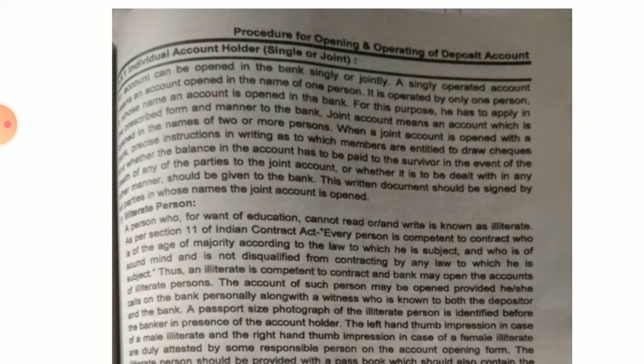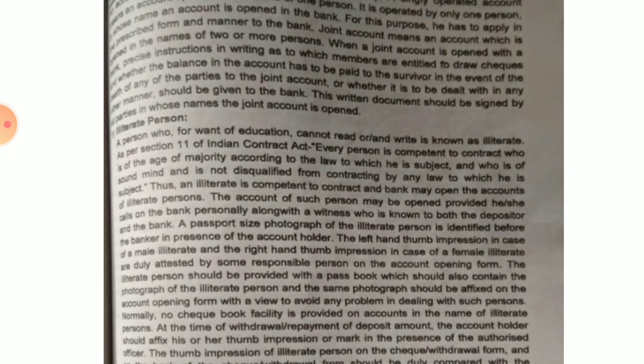So these are the details, and duly stated by the responsible person on account of the opening of the form, कि उसके सामने सारे ये अकाउंट ओपन किया जाएगा, ओके. The illiterate person will also be provided with the passbook. ऐसा नहीं कि उसको पासबुक नहीं दिया जाएगा, he will be given the passbook, and the content of the photograph of an illiterate person and the content of the person जो है उसको फिक्स किया जाएगा.